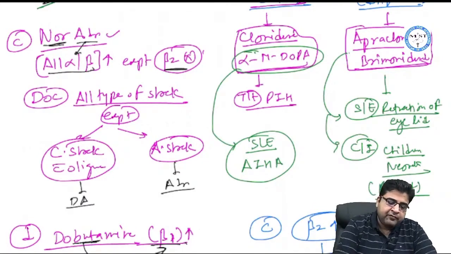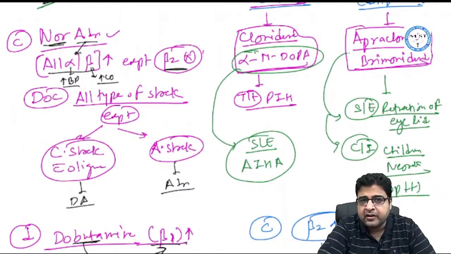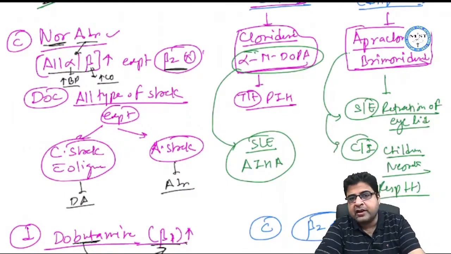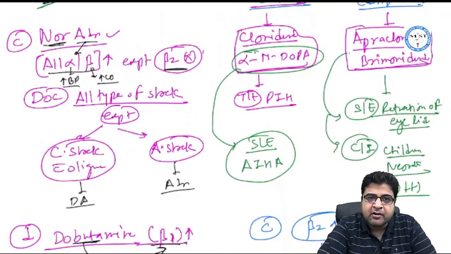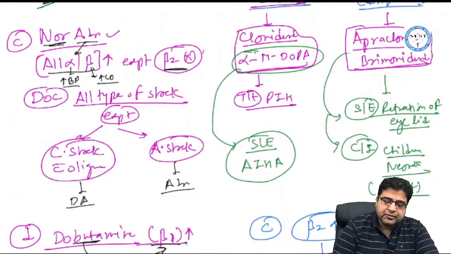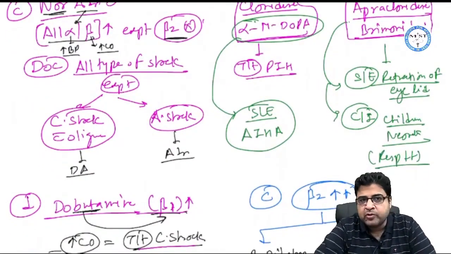Now by acting on the alpha 1 receptor, this medicine can increase the blood pressure, and by acting on the beta receptor, it can stimulate the heart and increase the cardiac output. So it is given as a drug of choice for all types of shock, except for two types of shock.